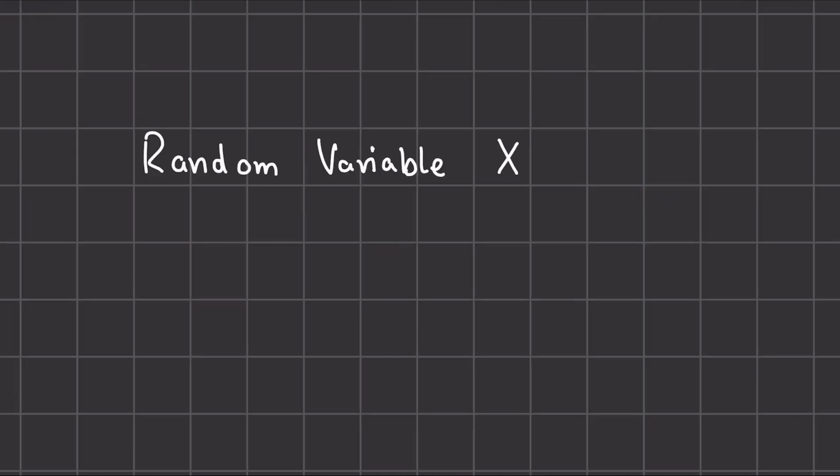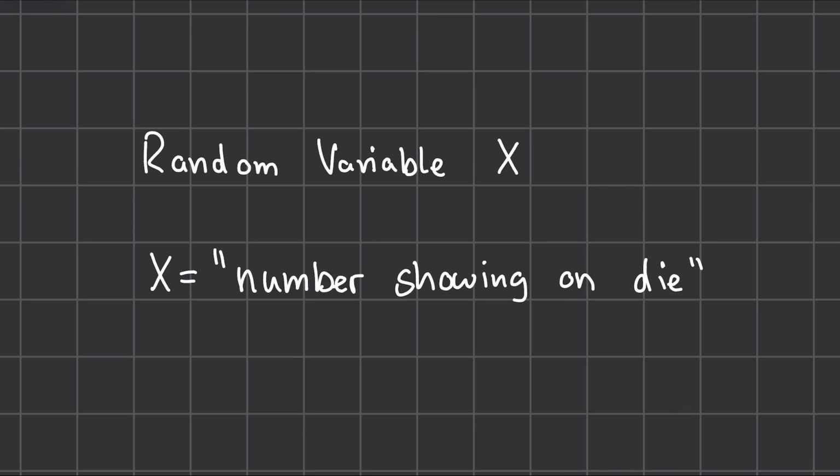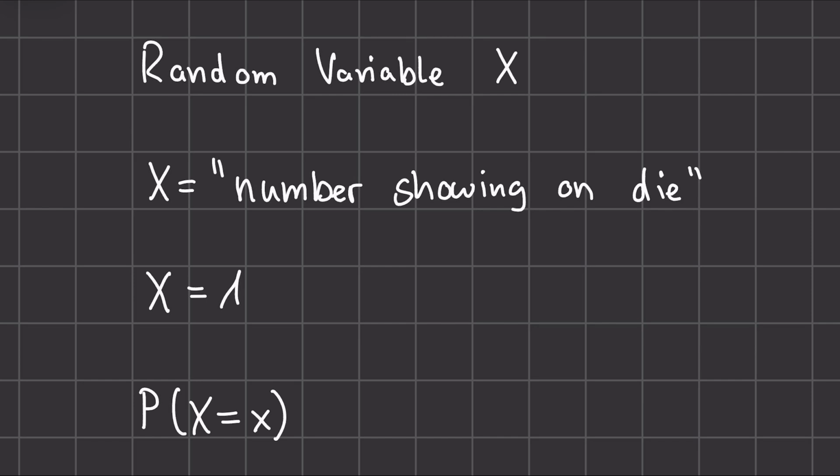To formalize probabilities, we use something called random variables. In this case, we call our random variable X. And a random variable takes each outcome in the sample space and assigns it a value we can work with. In our case, with rolling a die, our random variable would take the value showing on the die, so the number that's on top. And this then helps us link outcomes and numbers to give us a numerical description of outcomes. So this allows us then to interpret X = 1 as meaning the number that is showing on the die is 1.